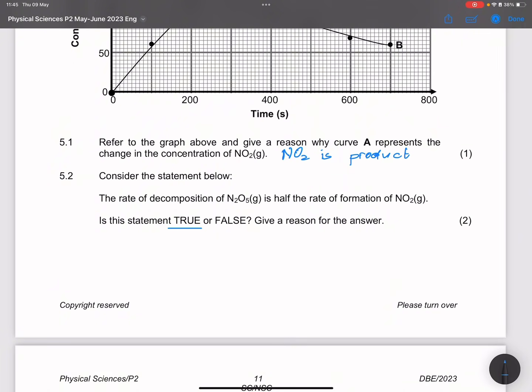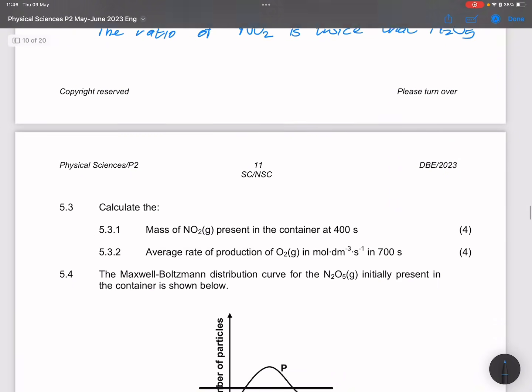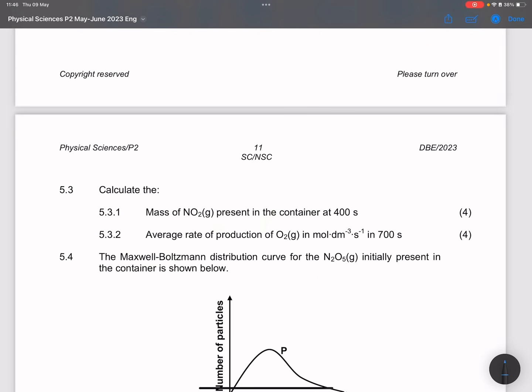Because they said give a reason for your answer, we will say the ratio of nitrogen dioxide is twice that of dinitrogen pentaoxide in the reaction. All right, I think that should suffice, but of course you can find other ways of expressing exactly the same thing.